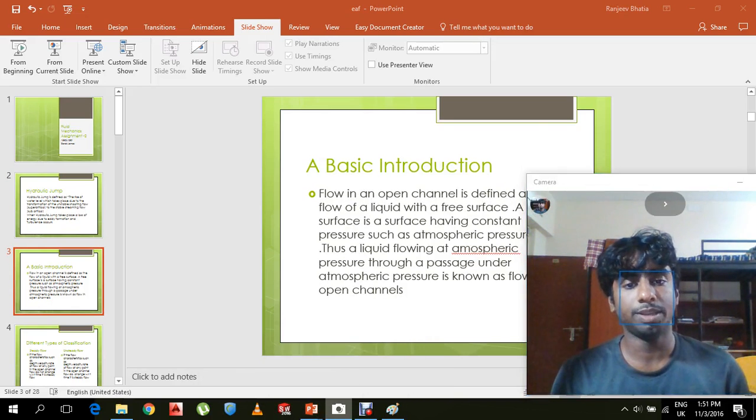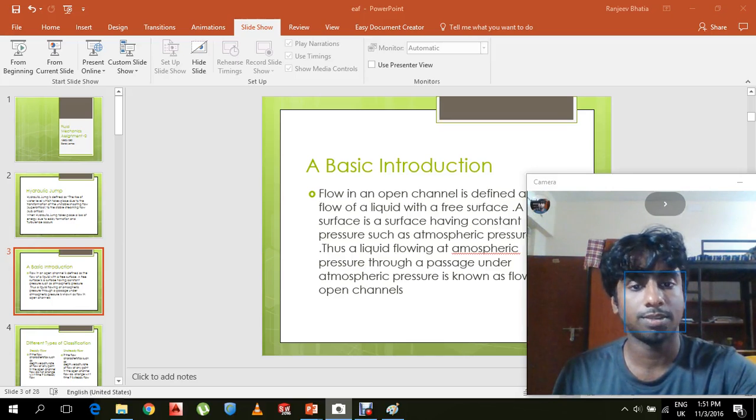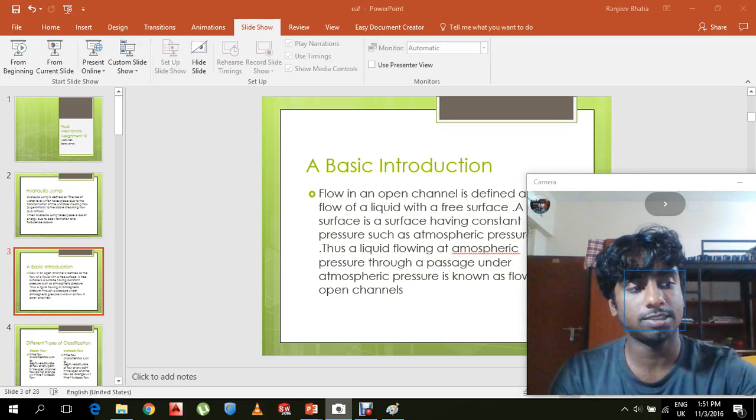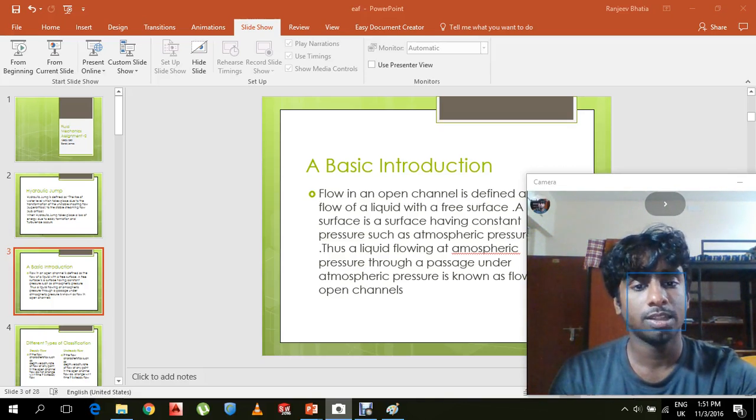Now let me tell you a bit about flow in open channels. A basic introduction: flow in open channels is defined as the flow of liquid with a free surface, a surface which has constant atmospheric pressure, such as water. Thus, a liquid flowing at atmospheric pressure through a passage is known as flow over open channels.